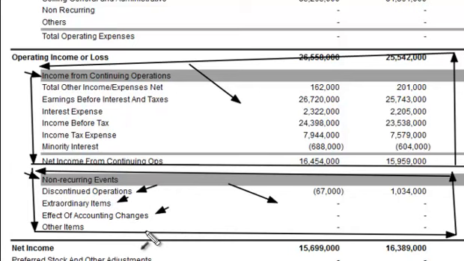But just to let you know that oftentimes you will see these headings, income from continuing operations or non-recurring events, and those are just letting you know how the income is broken down. And this, of course, will be the most important regarding the continuation of that business. Sometimes you will see massive change in net income from one year to another or from one quarter to another, but a lot of times that will be created by temporary one-time events.